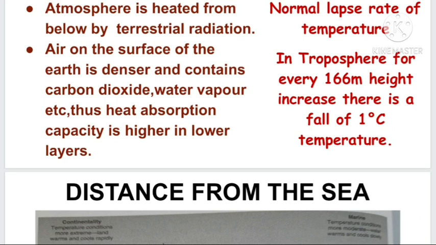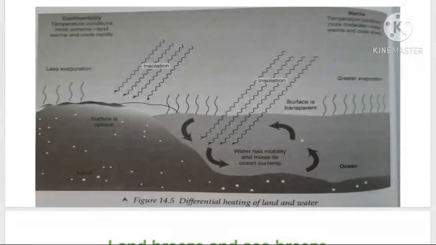So normal lapse rate of temperature, what is it? It is the particular feature of the troposphere. Within the troposphere, for every 166-meter height, there is a decrease of 1 degree Celsius in temperature. This is known as the normal lapse rate of temperature. This is experienced in the troposphere. Troposphere means the layer which is lying very close to the Earth's surface.